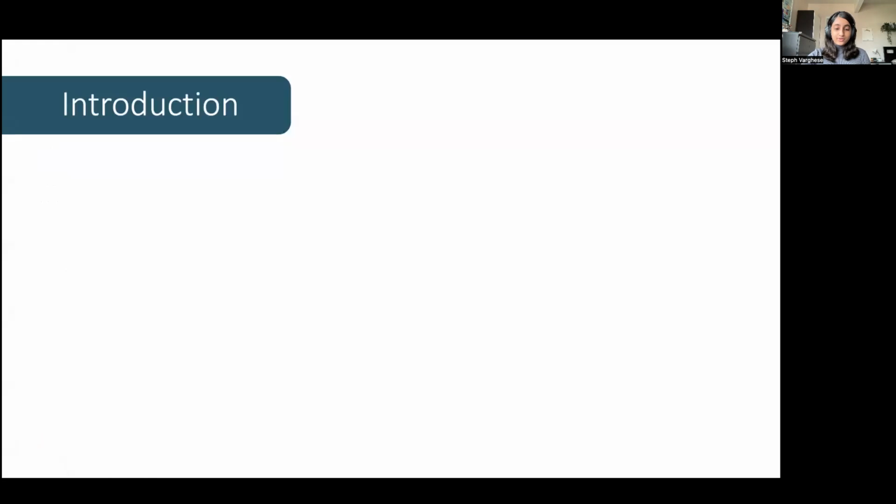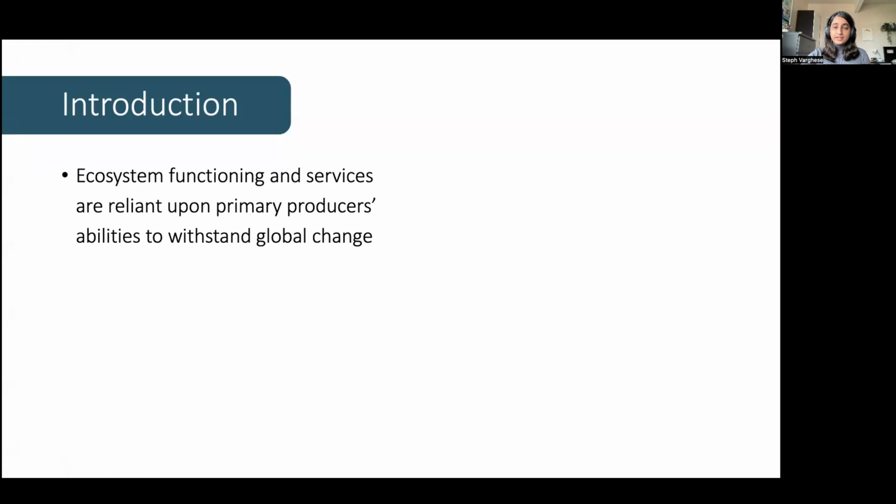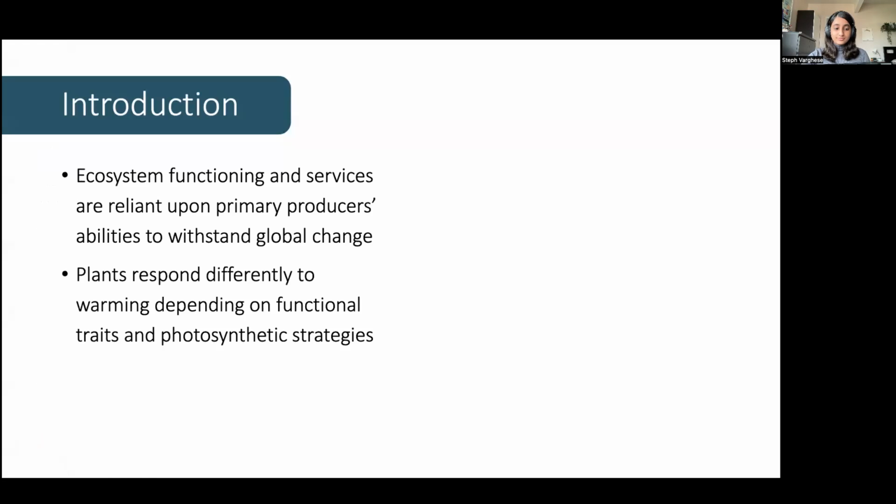The functioning of ecosystems, as well as their capacity to supply vital services, is contingent upon primary producers' abilities to withstand the direct and interactive effects of climate change, such as warming and drought.